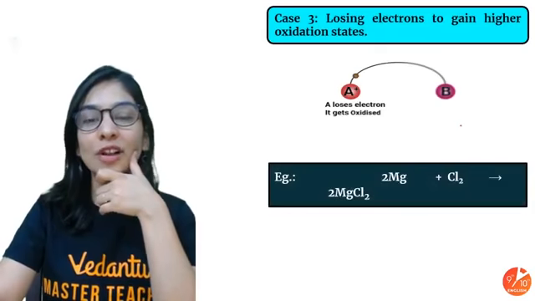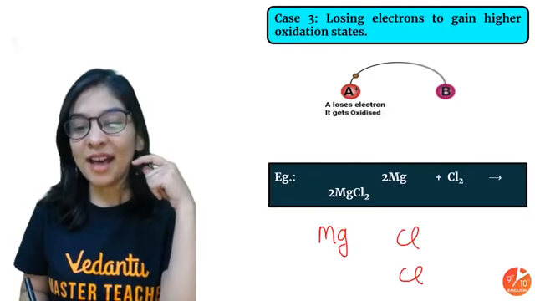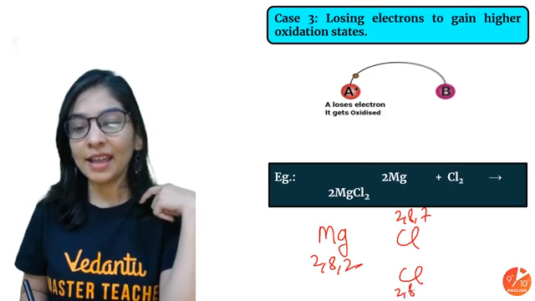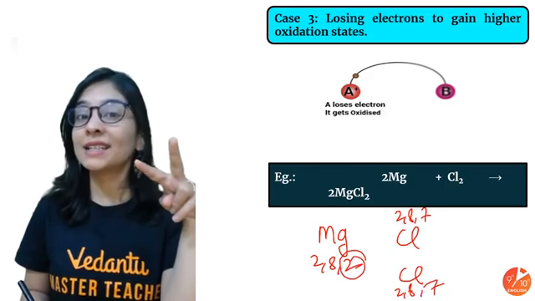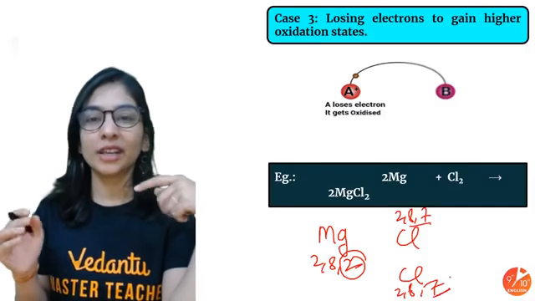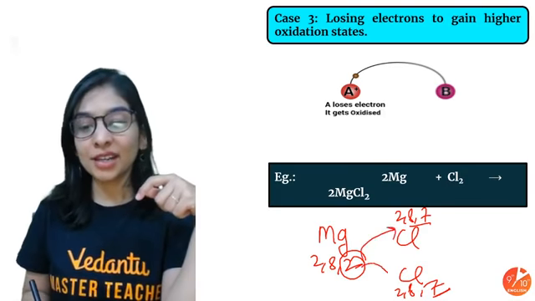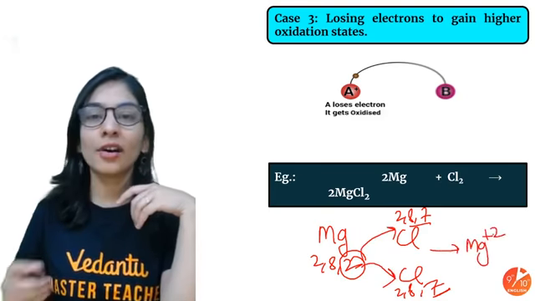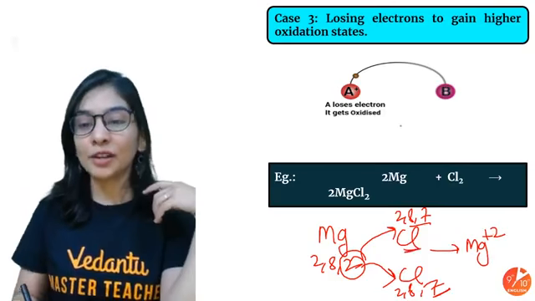Losing electron, ma'am already explained to you. With one more example I'm telling. Look at this. My magnesium has the configuration 2, 8, 2. Every chlorine is like 2, 8, 7. So my magnesium has 2 extra electrons. If it loses these 2 electrons, it will be stable. So magnesium is telling the 2 chlorines, you need electrons, I have them, don't worry at all. Magnesium gives 1 electron here, 1 electron here. What happened to magnesium? Loss of 2 electrons, got a +2 charge. Here magnesium got oxidized. Look at the chlorine, opposite job.